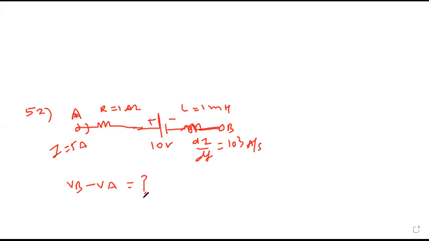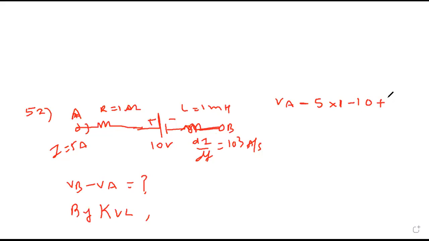If this is the circuit, what is VA minus VB? By Kirchhoff's voltage law, voltage at A, current is going from high to low. So voltage at A minus of 5 into 1. Correct? This much clear what I did? Why I wrote minus? When we are in the direction of current, then potential drop is taken as negative. Plus to minus, minus 10. Because this is decreasing, so we'll get positive here voltage.